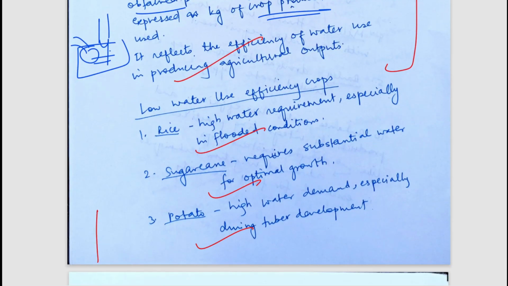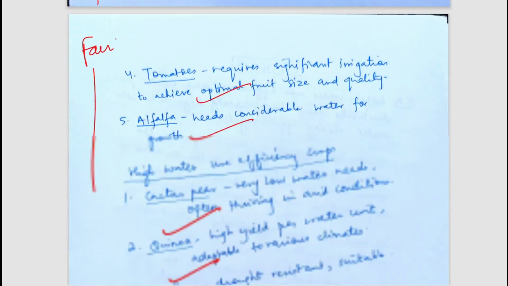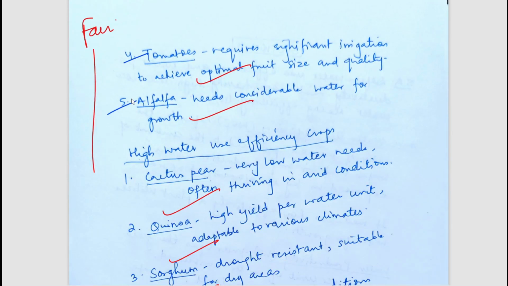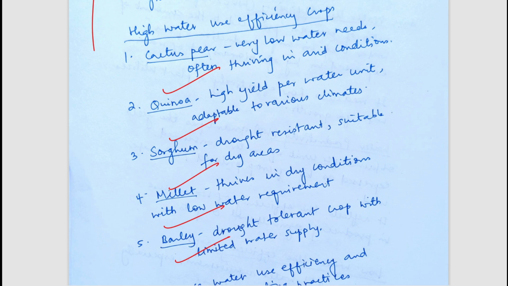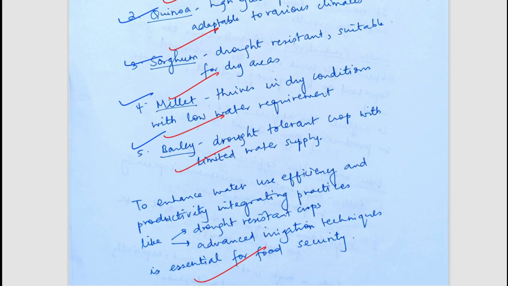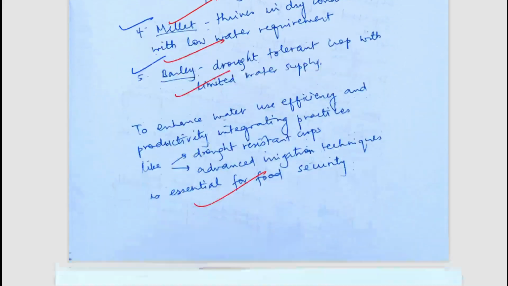Now, what are the crops with low water use efficiency? These crops are rice, sugarcane, potato, tomatoes, alfalfa. And the crops with high water use efficiency, obviously, are those crops which can grow nicely in low water, such as cactus, quinoa, sorghum, millet, barley. These are the crops with high water use efficiency. Now let's move to the next question.